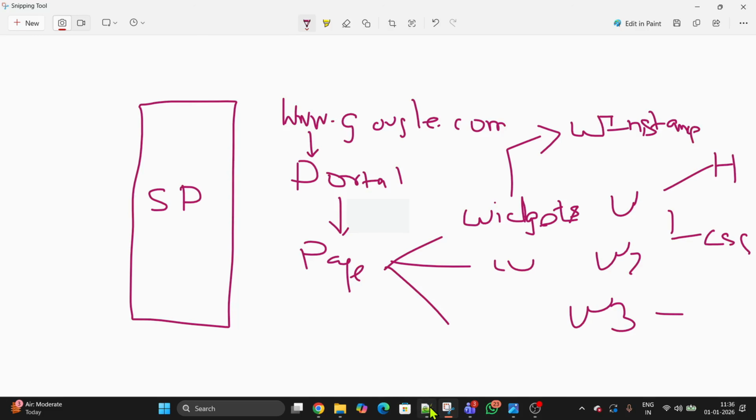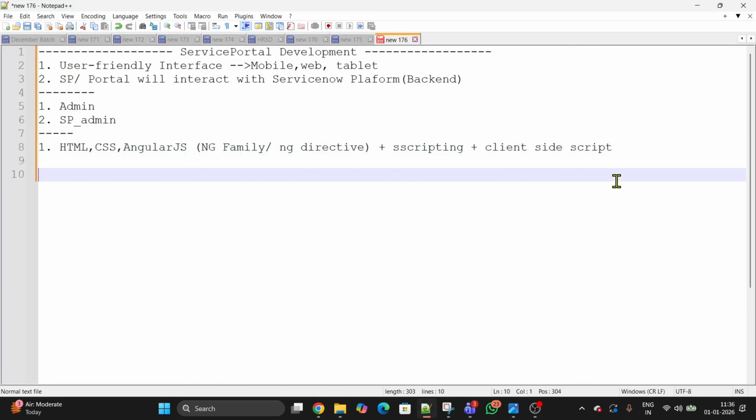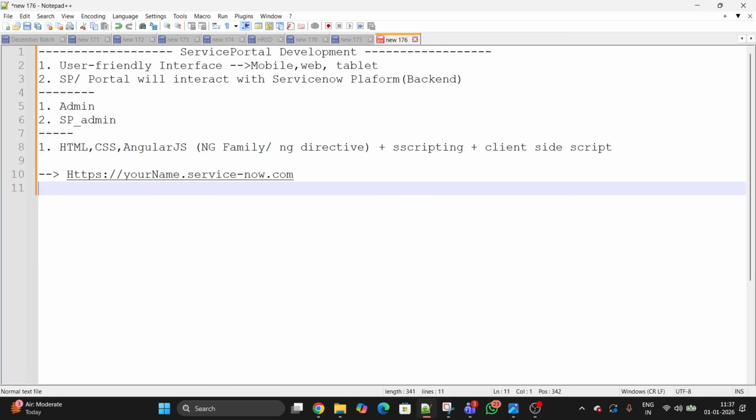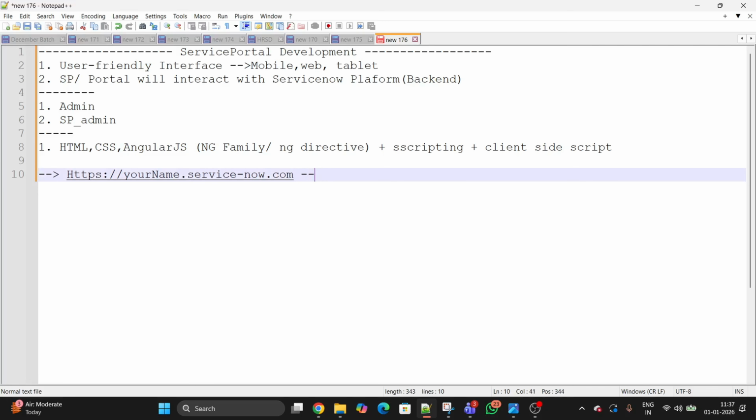Okay, let me write it down. So in simple words, suppose you are writing HTTP, your instance name, .servicenow.com. So this is the URL. This URL will further, let me just give the arrow here, bring you to a portal page, sp. Here you have to give an sp. I'm talking about Service Portal. Portal page, and inside the portal you will have a page. Inside the page you will have a widget.